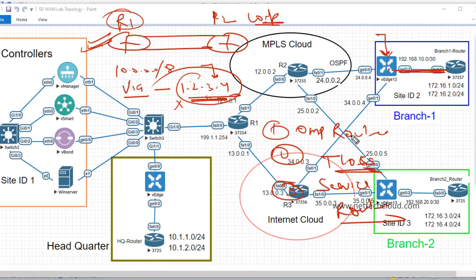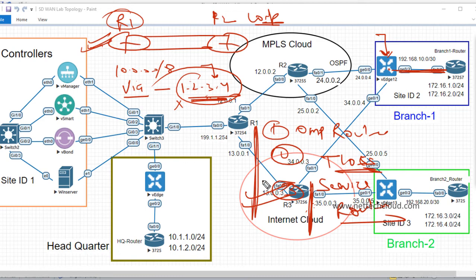Service includes firewall, IPS, IDS, load balancer. So if one of the branch or headquarter has a firewall or IPS, IDS, and we want the traffic to get routed through that site, that location, then there is a concept in SD-WAN known as service chaining. For that, this service route is used.